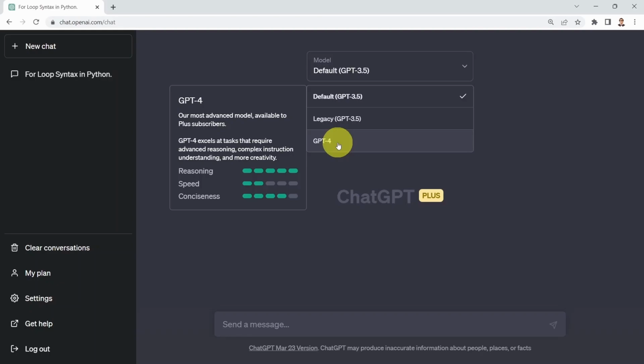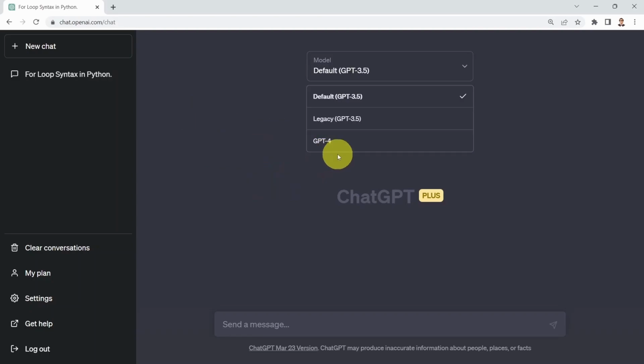GPT-4 is kind of GPT-3.5 on steroids. It's a lot more powerful. It has advanced reasoning capability. And it's telling you it has as well an advanced complex instruction understanding and more creativity.